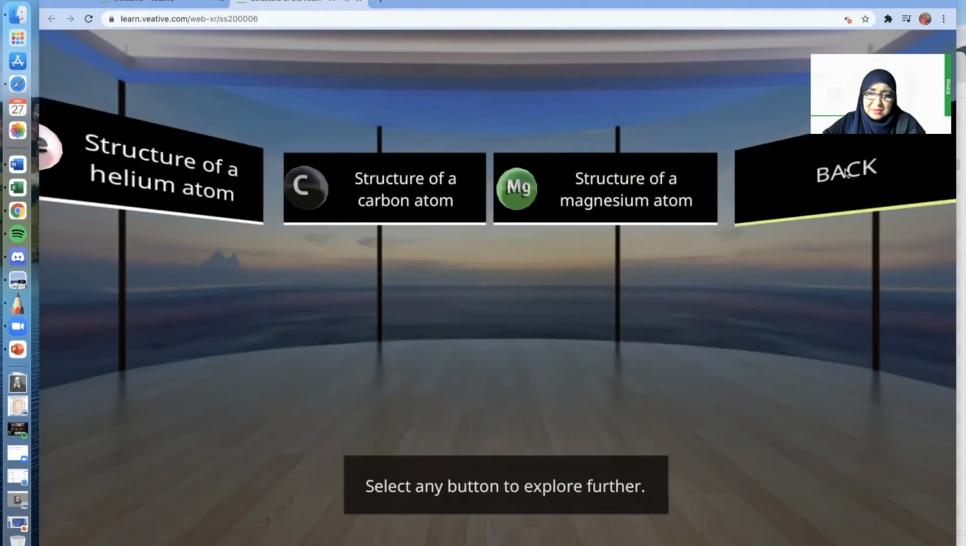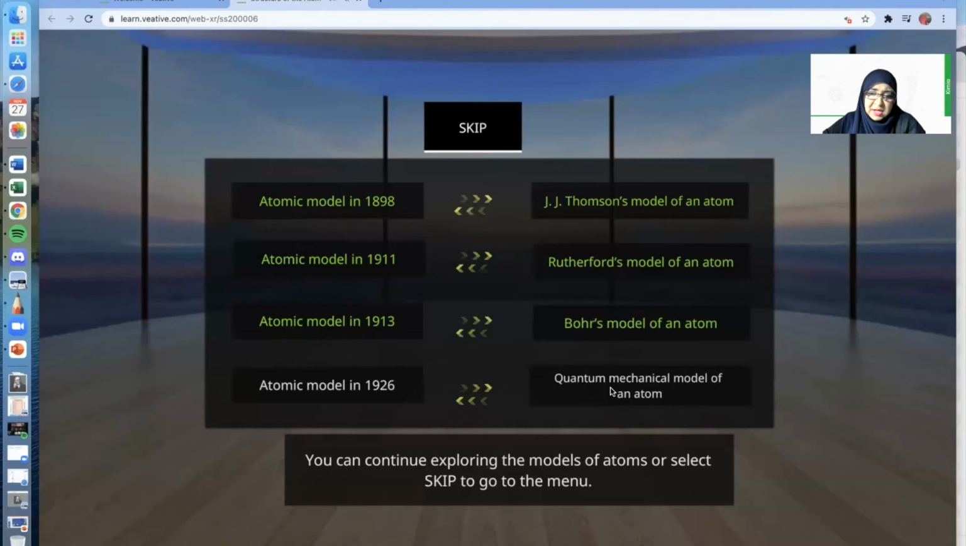I'm going to go back. Now we're going to look into the quantum mechanical model of an atom.